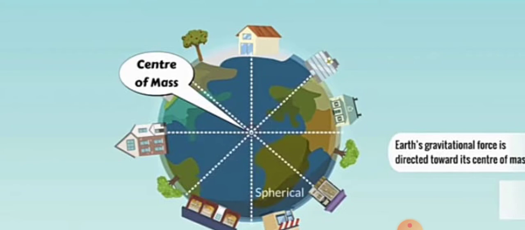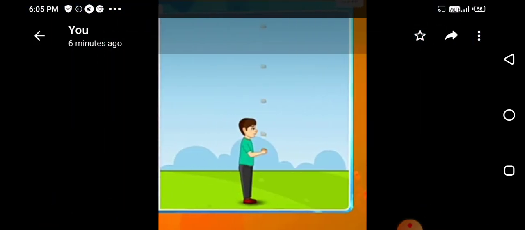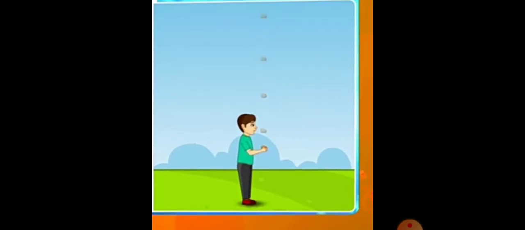So when we throw a stone in the upward direction, the stone moves vertically upward, and after some time it starts to fall along a straight line vertically downward.